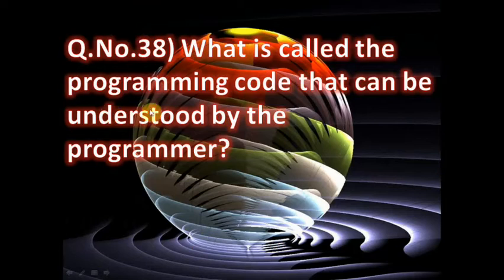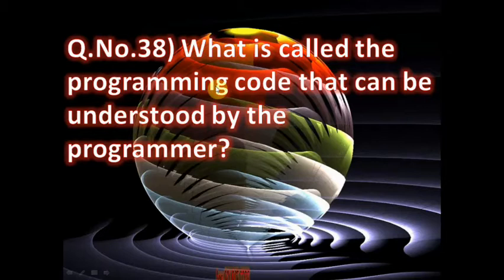Now question number 38. What is called the programming code that can be understood and written by the programmer? The correct answer is source code. Source code means the human understandable code, or programmer understandable code.